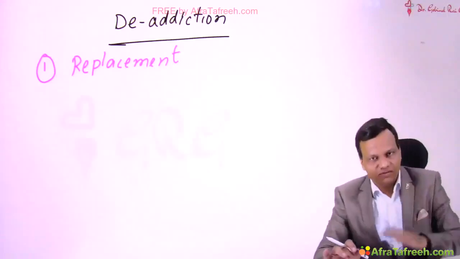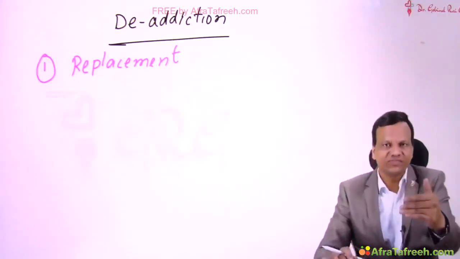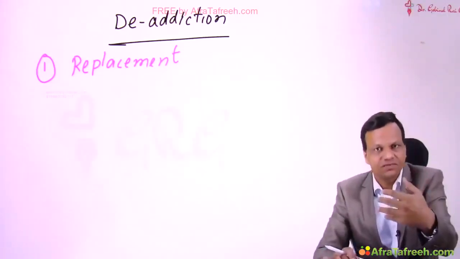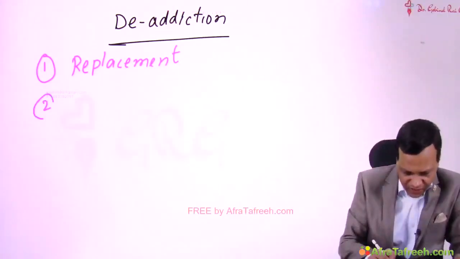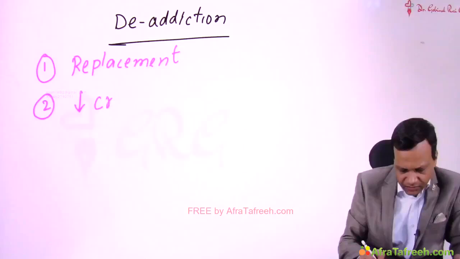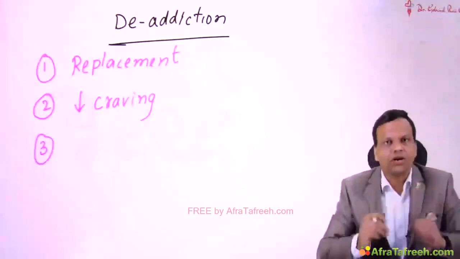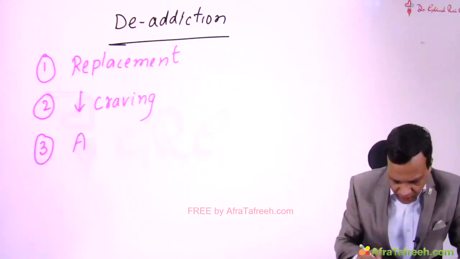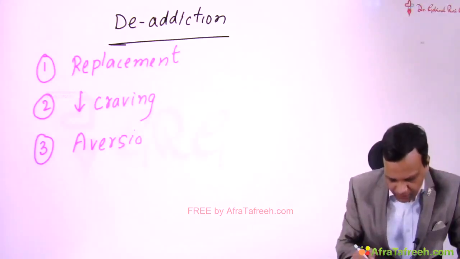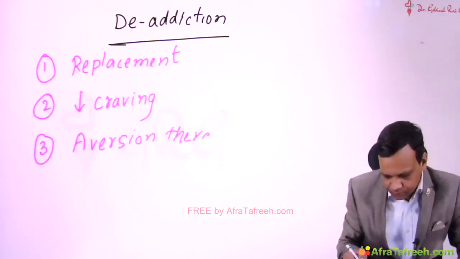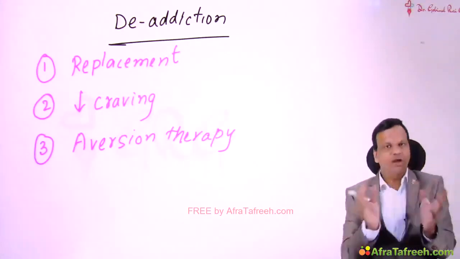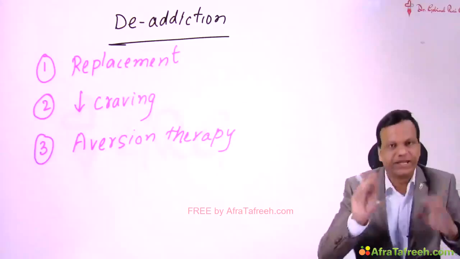So we want to prevent withdrawal symptoms, so we need to replace it with some drug, for maintenance purpose. Okay? Second, we can give some drugs which decrease the craving of alcohol. And the third important thing we can do is give alcohol aversion therapy. So we'll discuss these one by one, starting with the replacement.